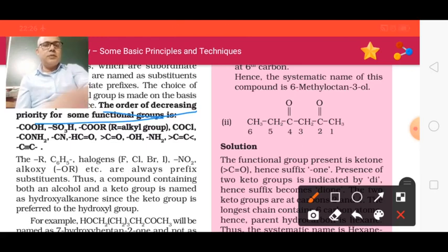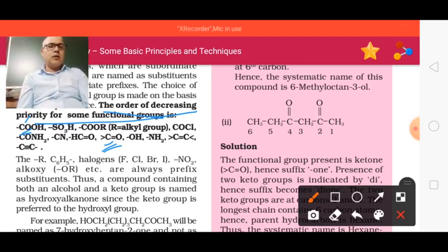And you are seeing the position of COOH and C double bond O. This is the carboxylic group and this one is the ketone group. Ketone will be a side chain or prefix and carboxylic will be the parent. This is the decreasing order.